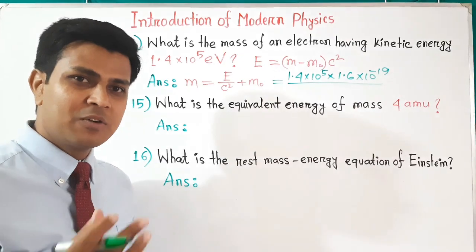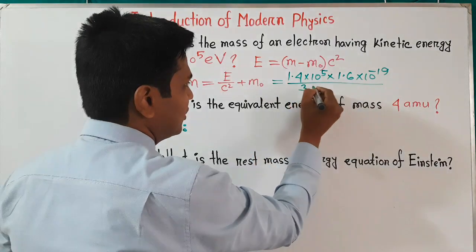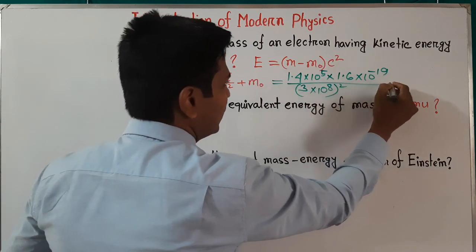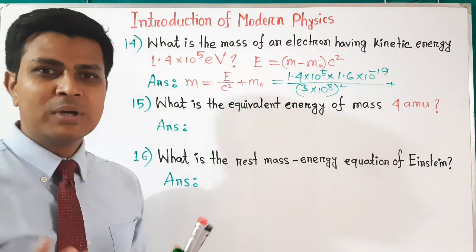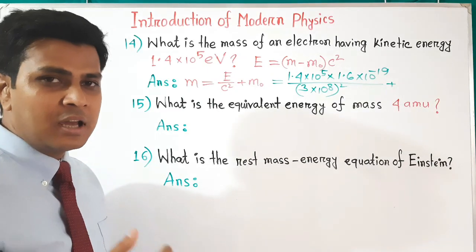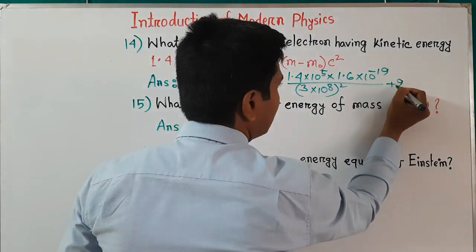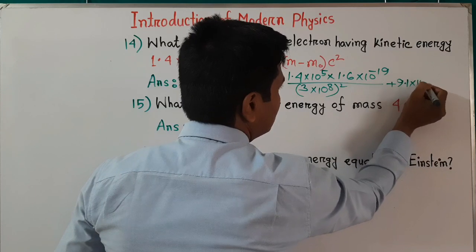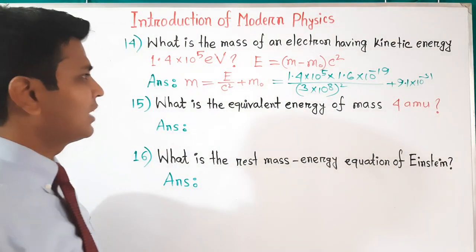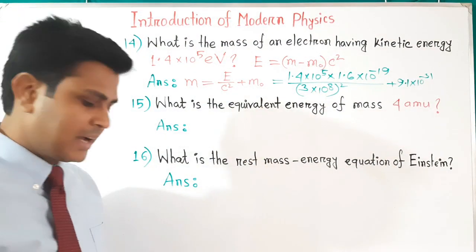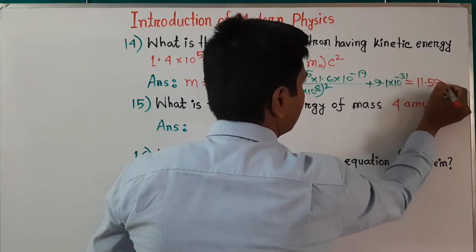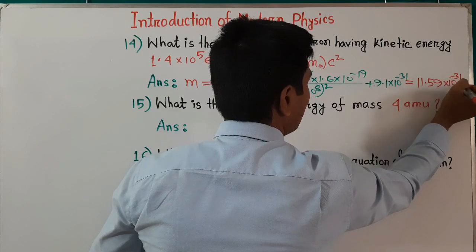We know that c is the speed of light, and the value of the speed of light is 3 into 10 to the power 8, whole square, and we have remaining here m naught. What is m naught? m naught is the stationary mass of the electron, and we know the mass of the electron is 9.1 into 10 to the power minus 31 kg. After calculating this equation, we will get the answer 11.59 into 10 to the power minus 31 kg.